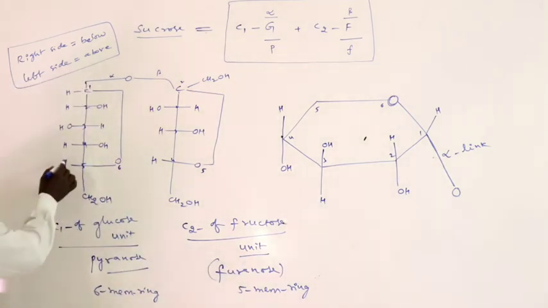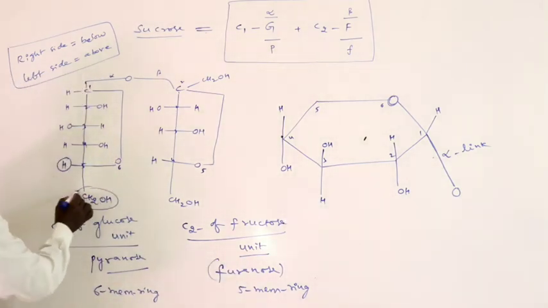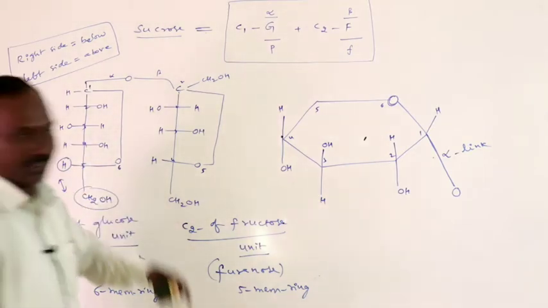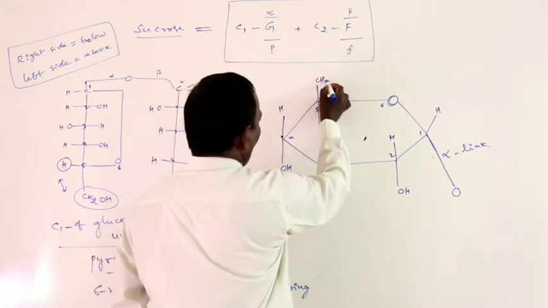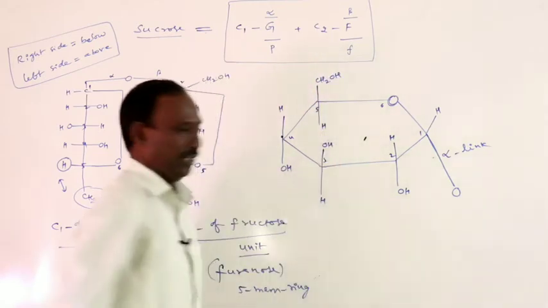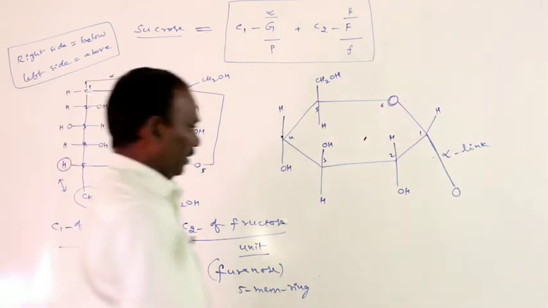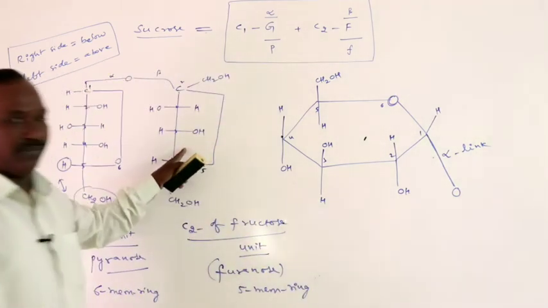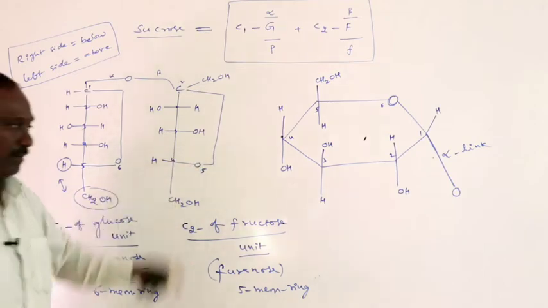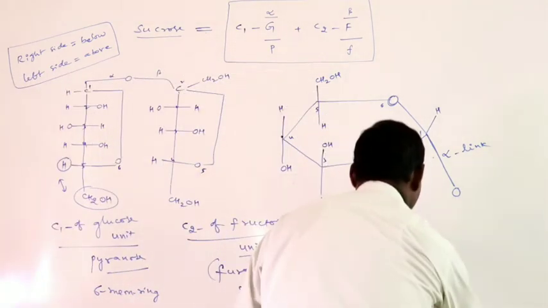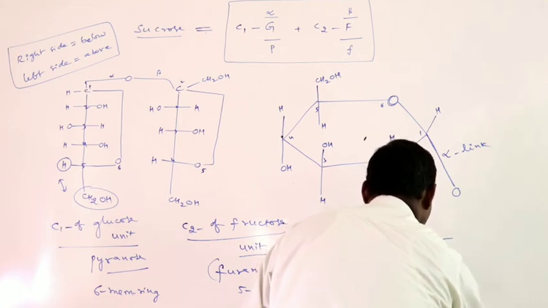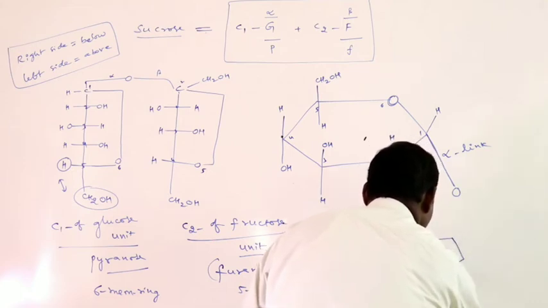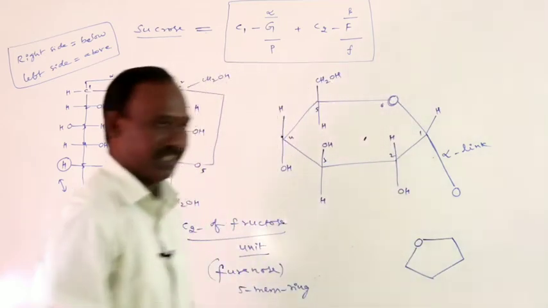At the fifth position, these two are exchanged with each other. So at this carbon, hydrogen and CH2OH. Next, the 5-membered ring structure is written like this: oxygen. This is the 5-membered ring structure.